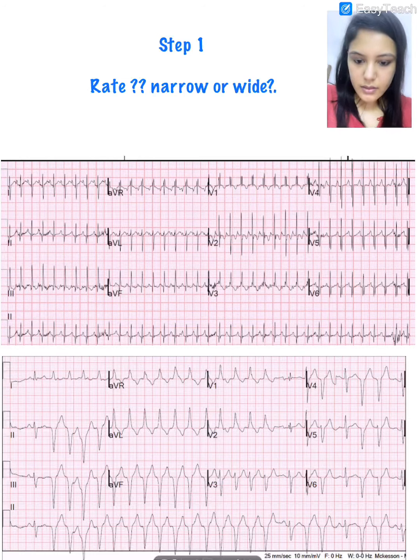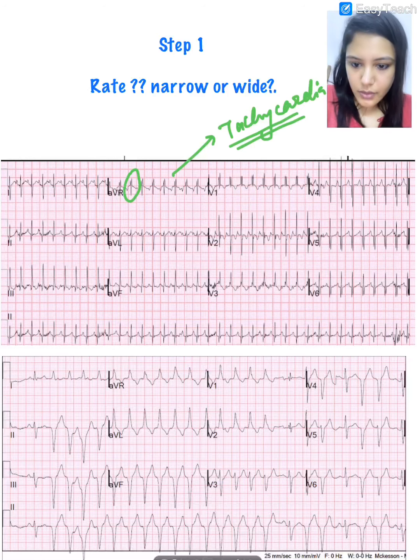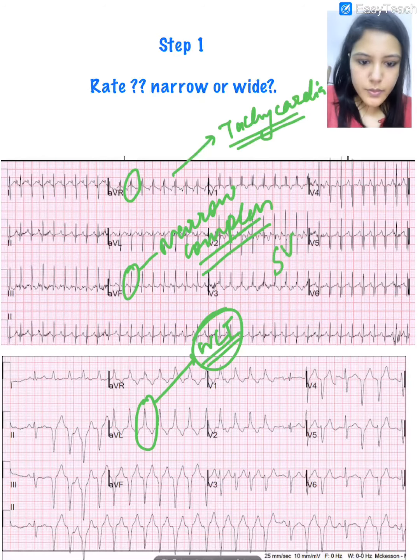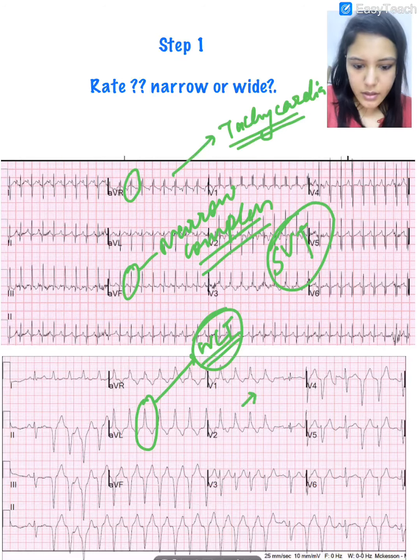So for comparison, here I have put two ECGs, and if we look here, there is tachycardia, the heart rate is more than 100. Look at the QRS complex duration, and compare this with this. This is a wide complex tachycardia, right? This is a narrow complex. So this is a supraventricular tachycardia. This can be ventricular tachycardia or supraventricular tachycardia with bundle branch block or accessory pathway.